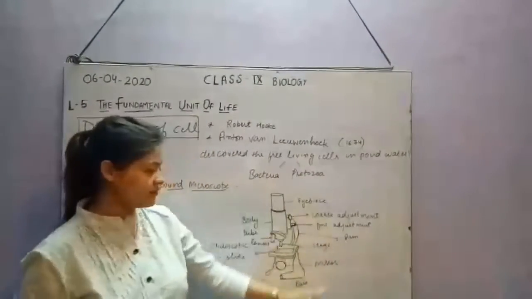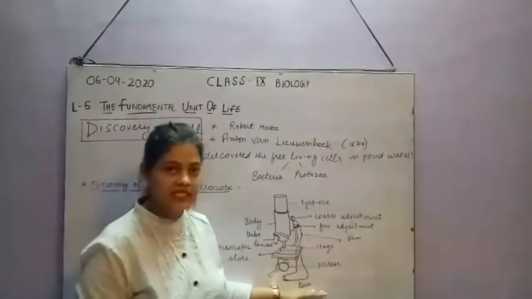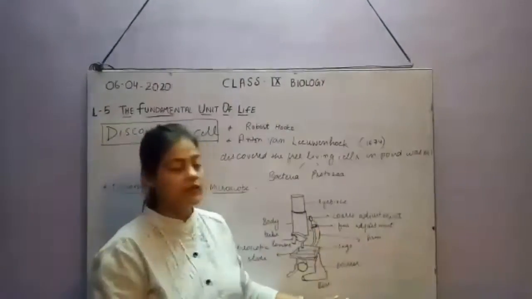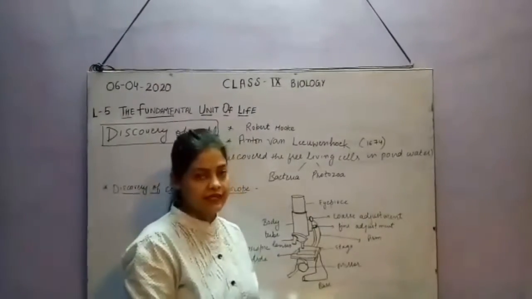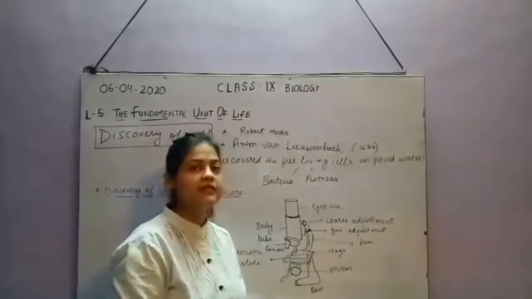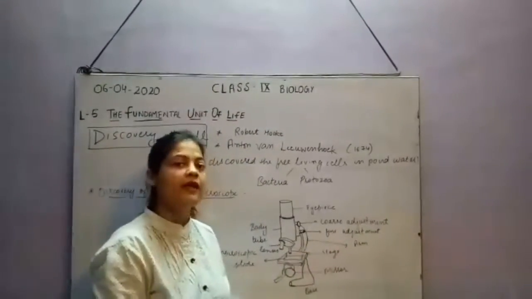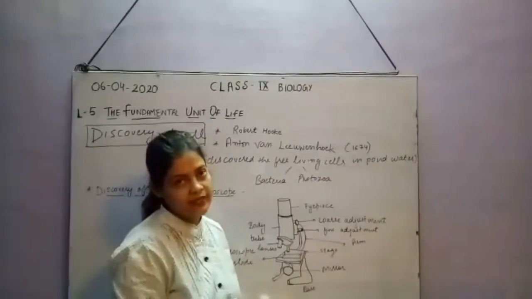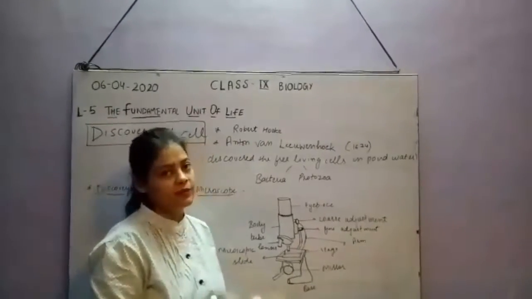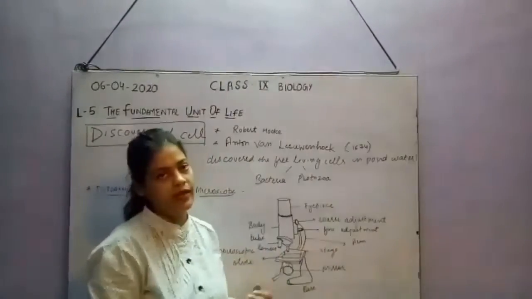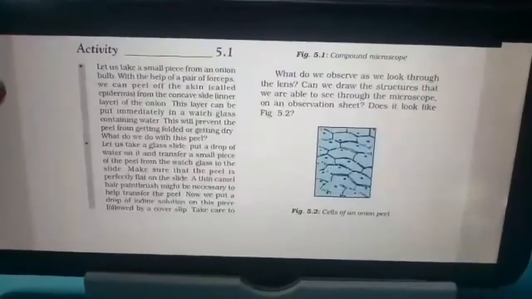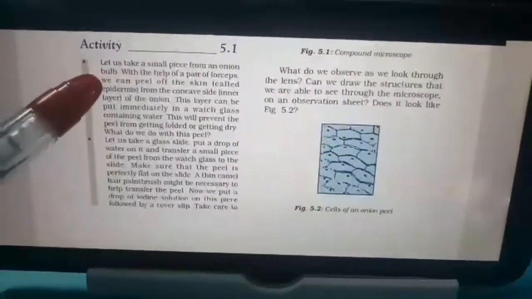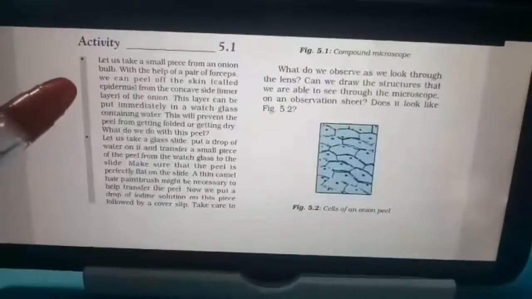So this is the structure of the compound microscope, and this is the base where the microscope is to be kept. And we will do one experiment, an activity of the onion peel slide. I will show you how to make it, and we will prepare that slide in the lab also, but first I will explain the activity, how we can make an onion peel slide by ourselves. Okay, so let us discuss the first activity given in your book, that is the preparation of the onion peel slide.